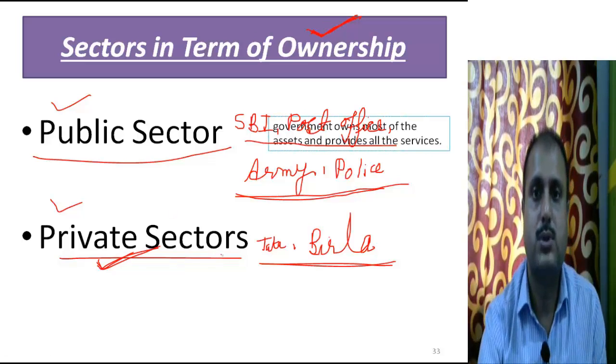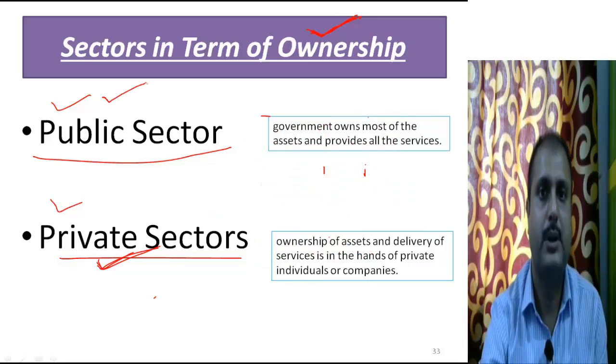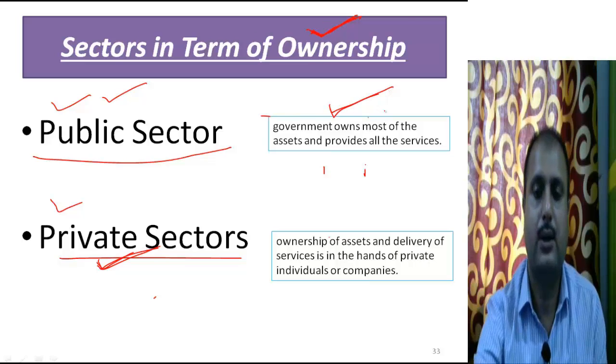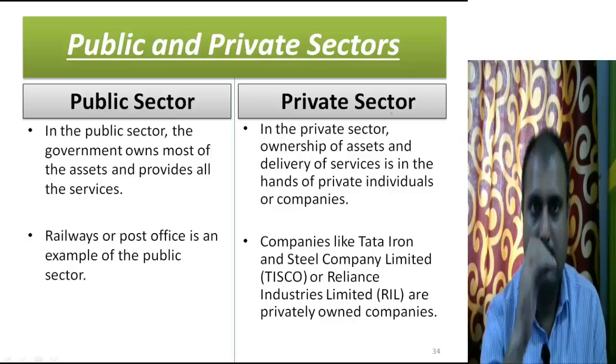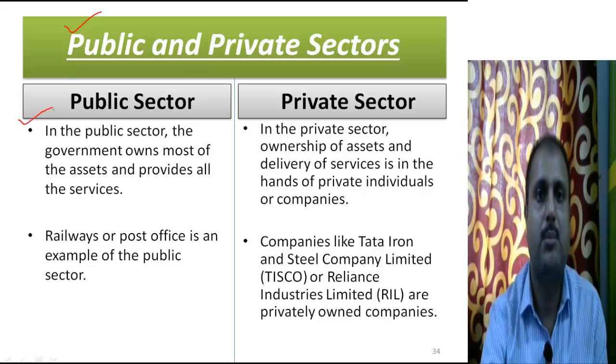So the government owns most of the assets and provides the services. Another one, the government employees are under the public sector. I hope it is clear for everyone. So now let's understand the basic differences between the public sector and the private sector. In the public sector, the government owns most of the assets and provides all the services. So all the services and the assets are under the control of the government itself.